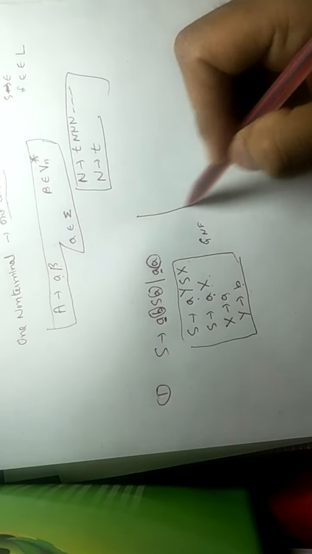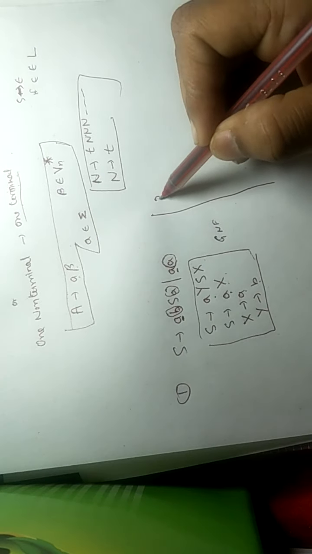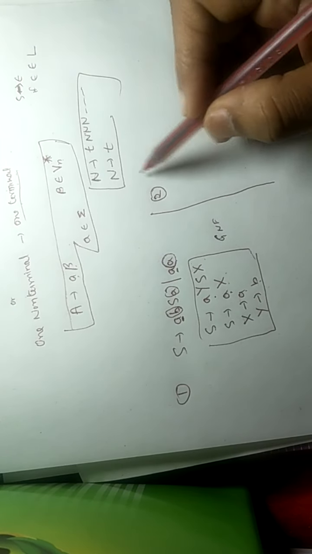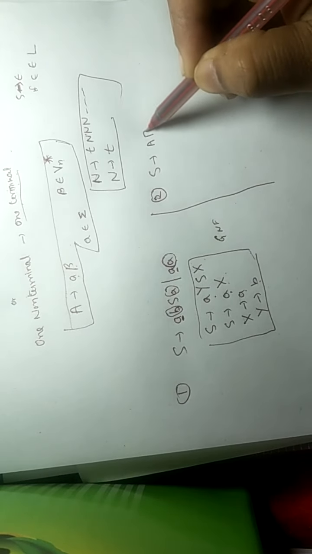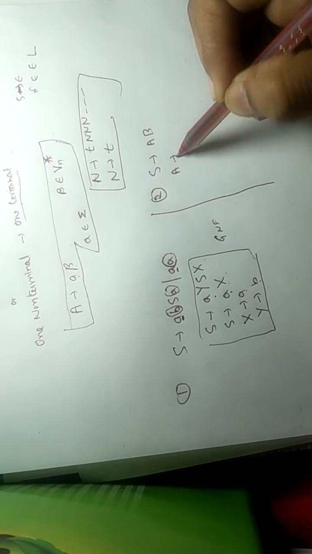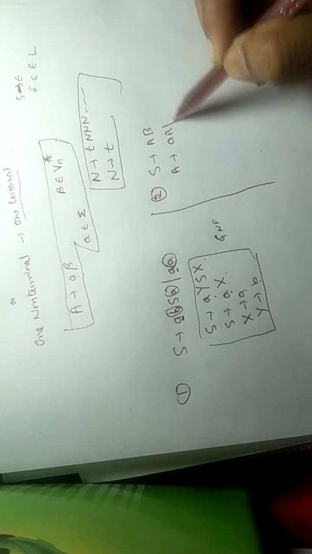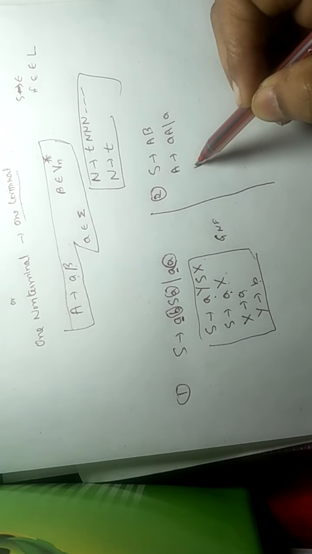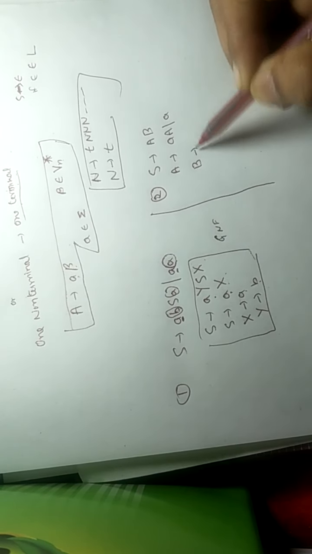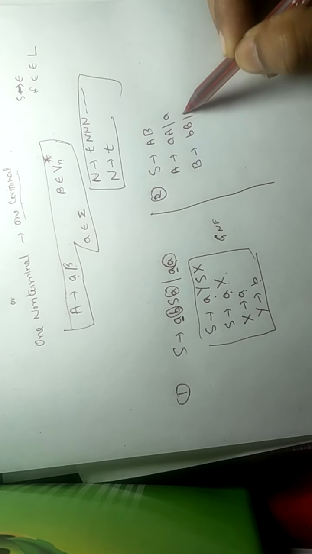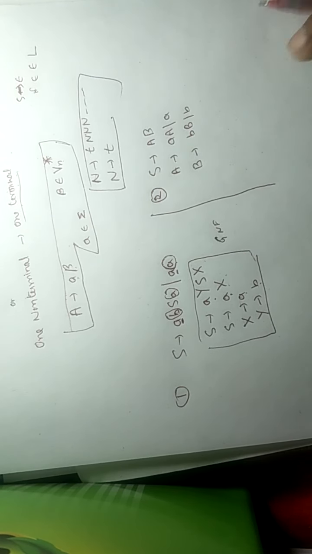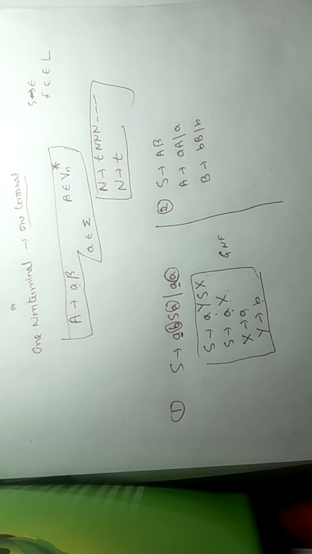Now look at the second problem. S tends to AB, A tends to a/aA, and B tends to bB/b. Now find the problem in this grammar.